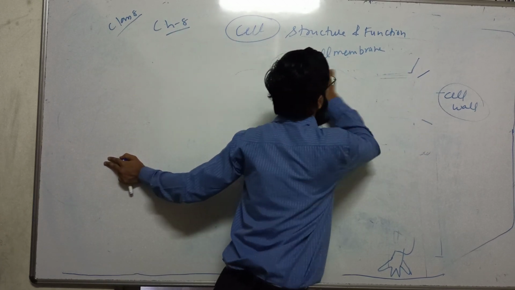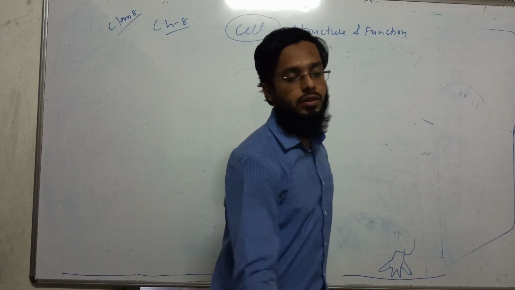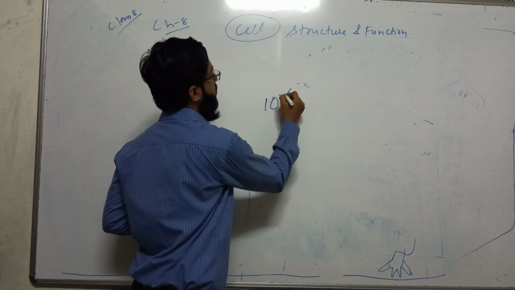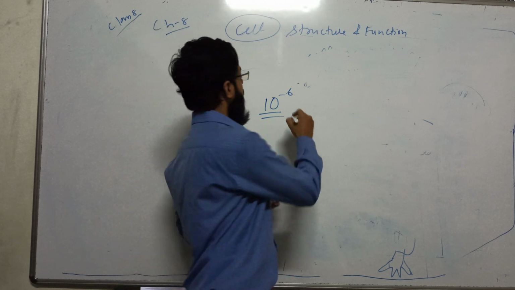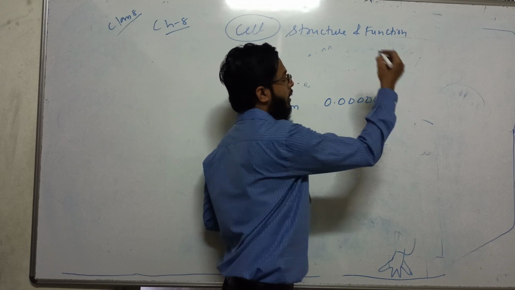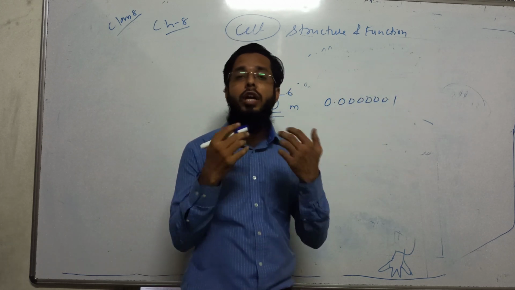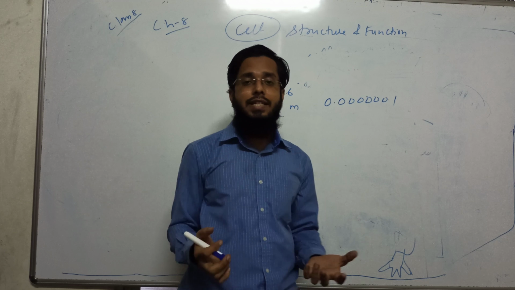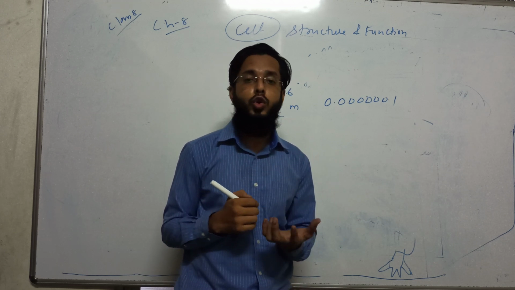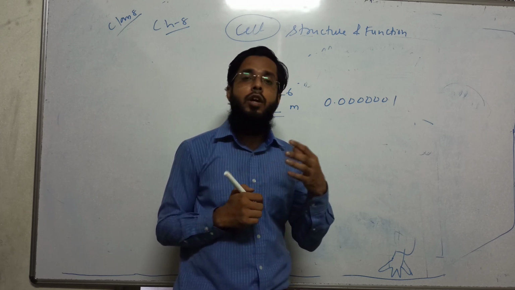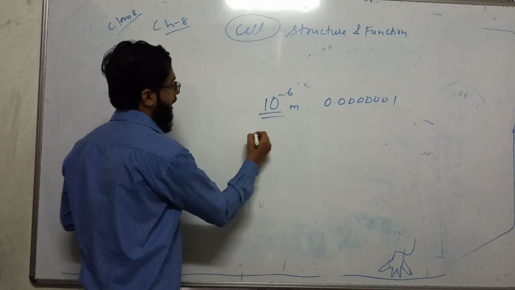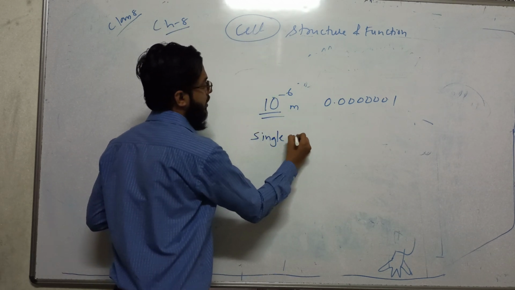Now let's talk about the size of cells. The size of cells is around microns, that is a millionth of a meter, 0.000001 or much less than that. We are not able to see cells with our naked eyes. We need a highly advanced microscope to see a cell. But normally single cells are not visible, though you can see some single cells with your naked eyes, as I told you in the last lecture.